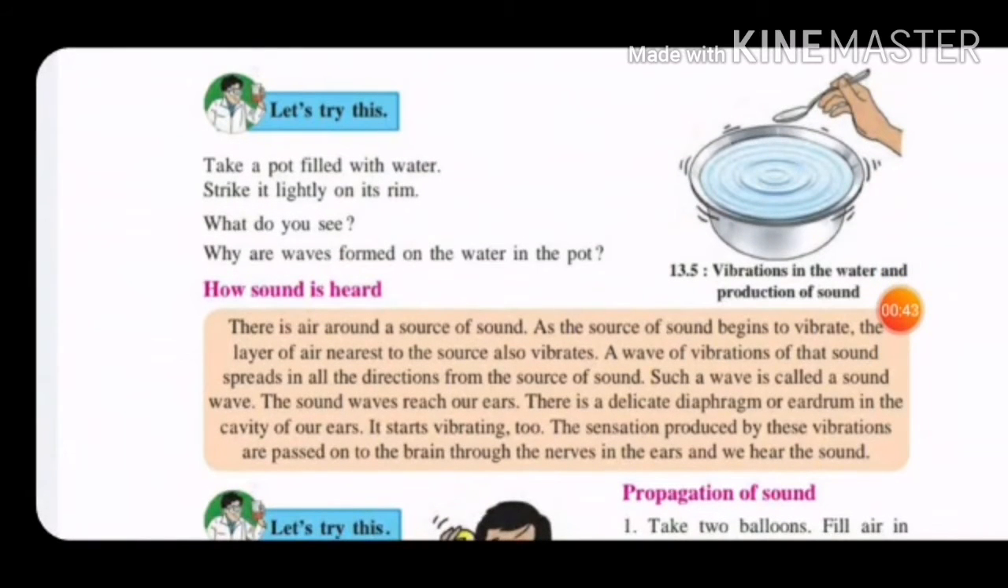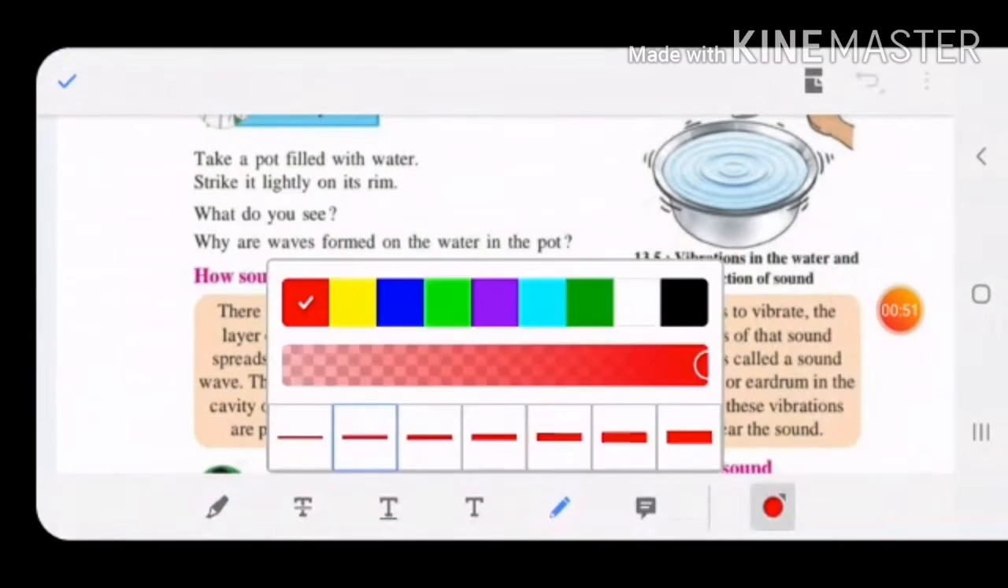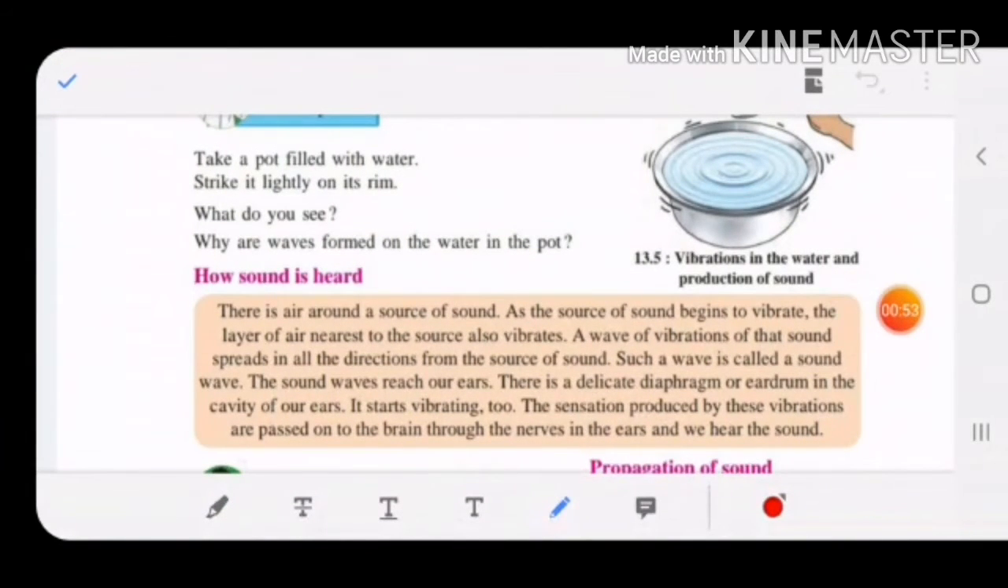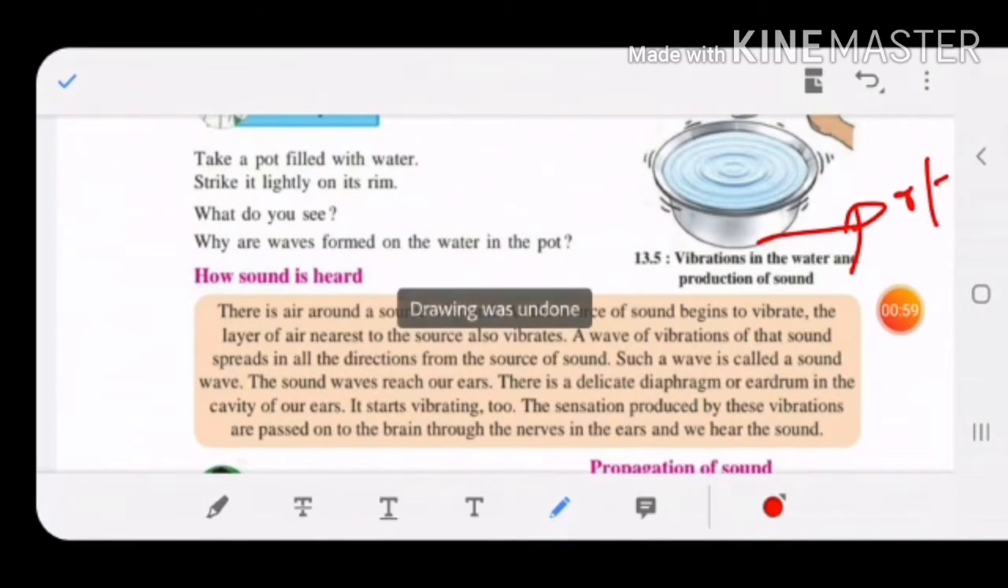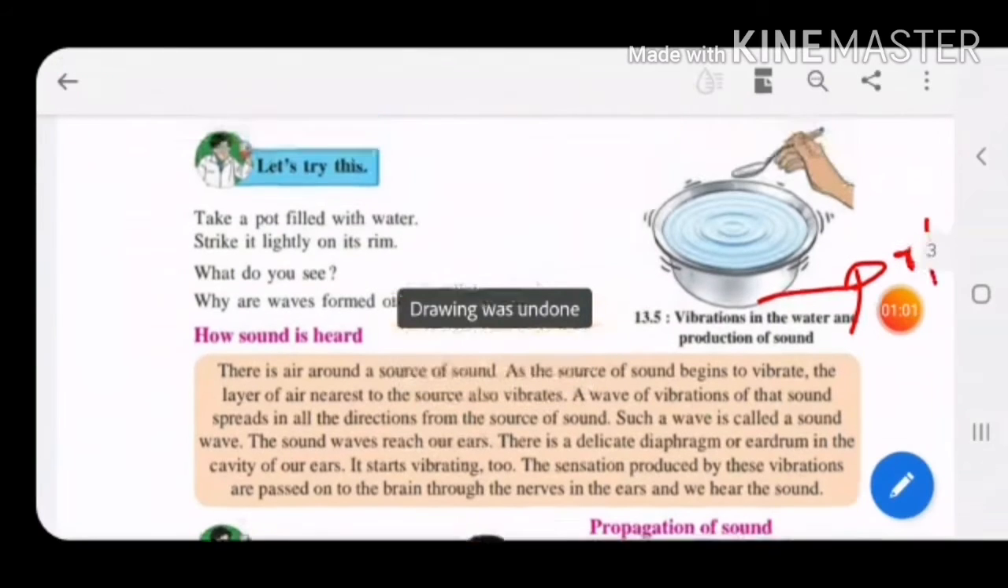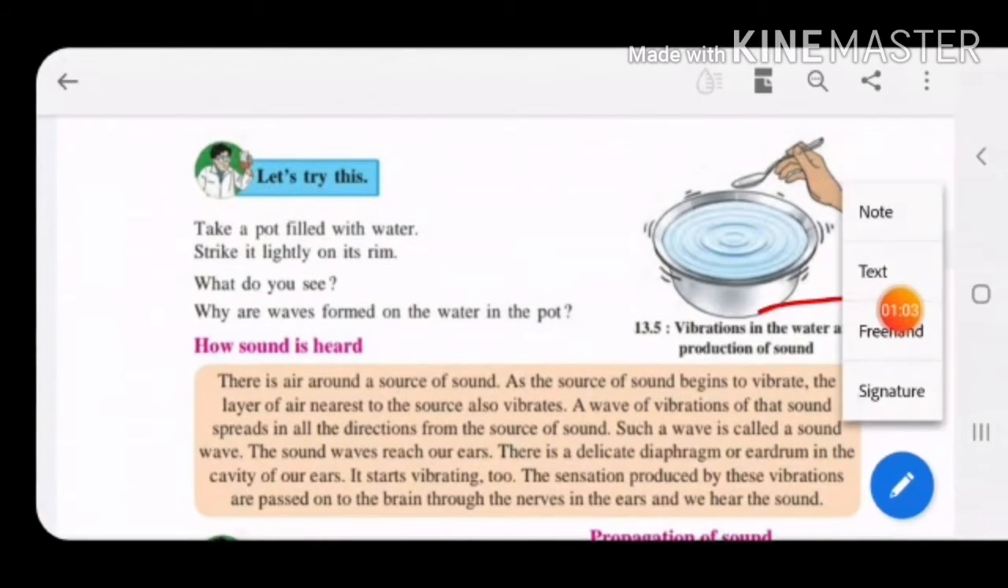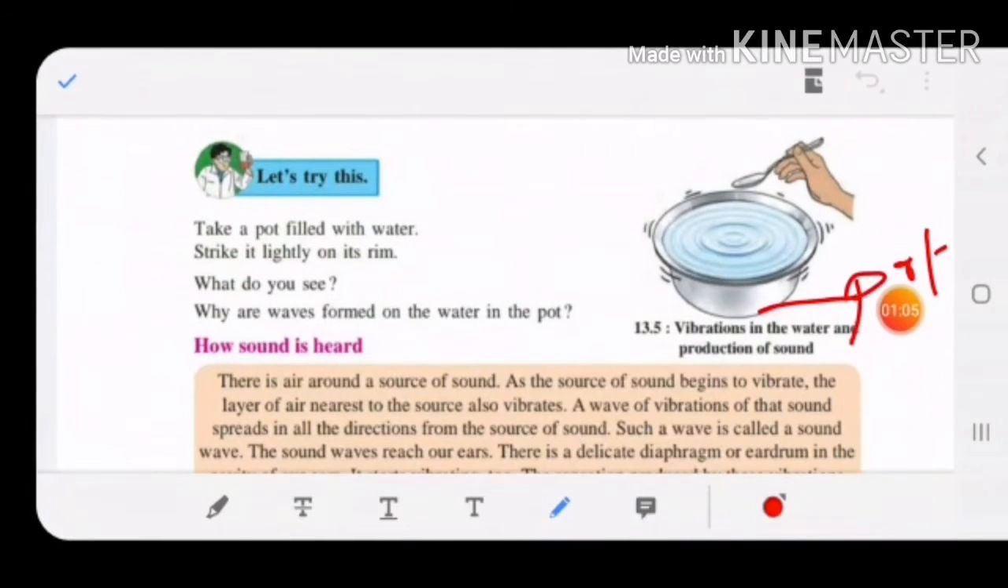Now children, beginning with that, let's try this. Take a pot filled with water, strike it lightly on its rim. Can you see this, children? They have taken this pot and it is filled with water. You have to strike it lightly on its rim. Rim means on this edge. This person has taken a spoon, and with that spoon he has struck it lightly on the edge of this pot.